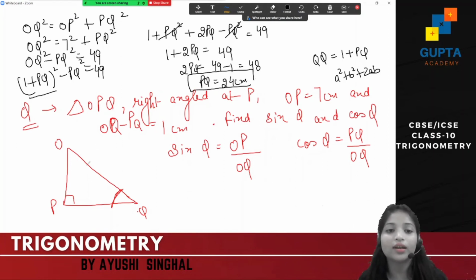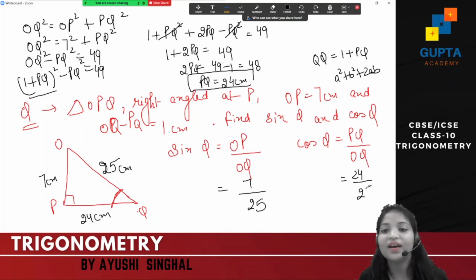So I have got this: OP was 7 centimeter, PQ is 24 centimeter. So OQ is 1 plus PQ, that is 25 centimeter. So now you can find sin Q is 7 upon 25 and cos Q is 24 upon 25. Easy, right? I hope everybody is able to solve.